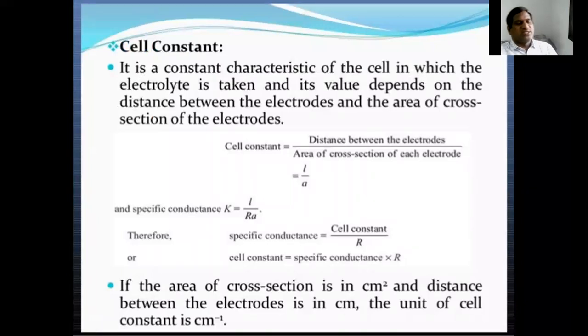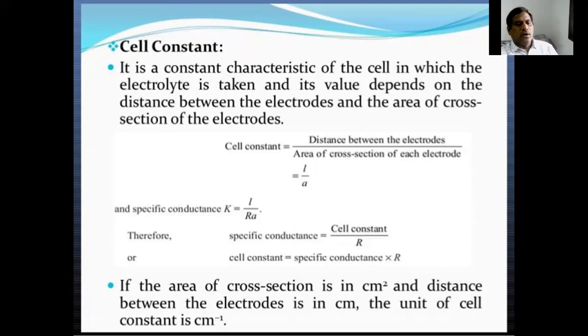What is the cell constant? Cell constant is the ratio between the distance between the electrodes and the area of cross section of each electrode.